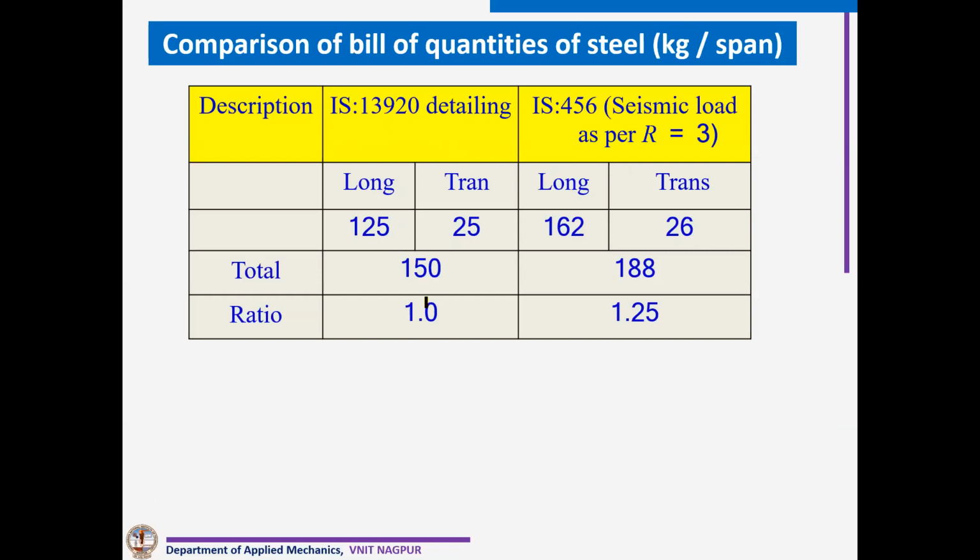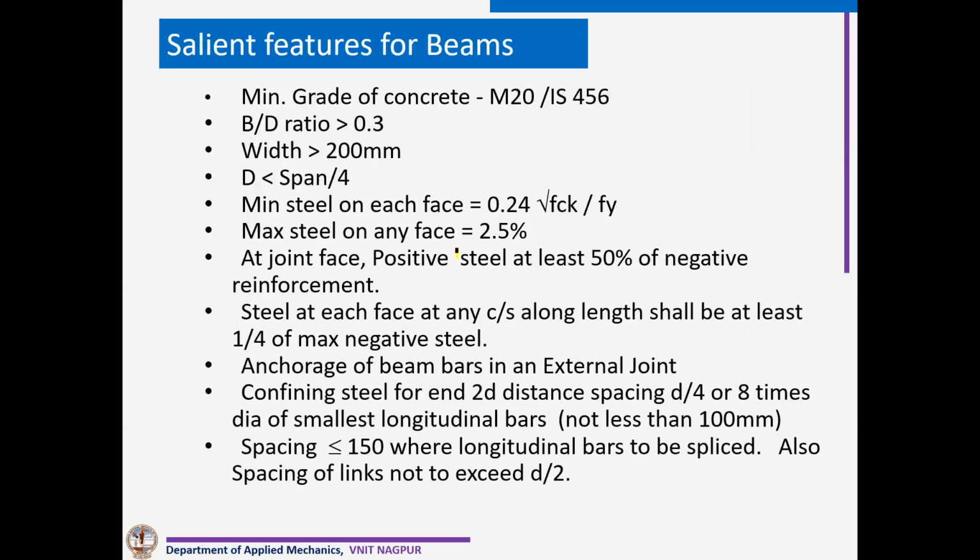This example is for zone 3. If we calculate zone 3 with IS 13920, steel is 150 kg for one span of beam, and here with our IS 456 it is 188 kg, 25% more.